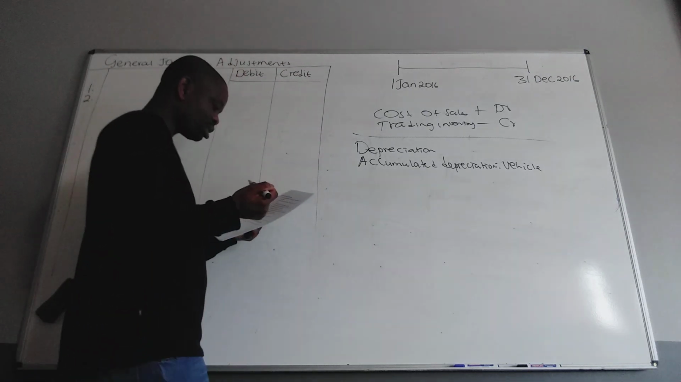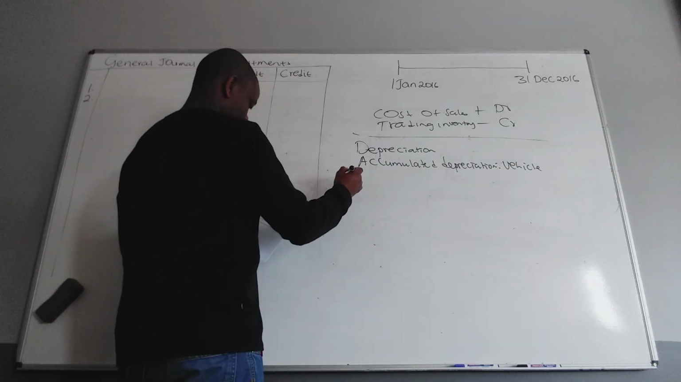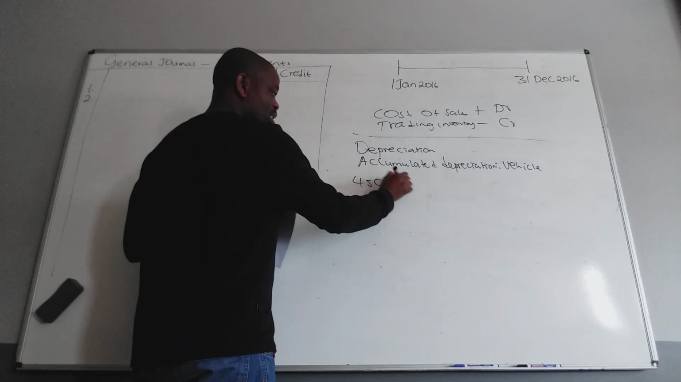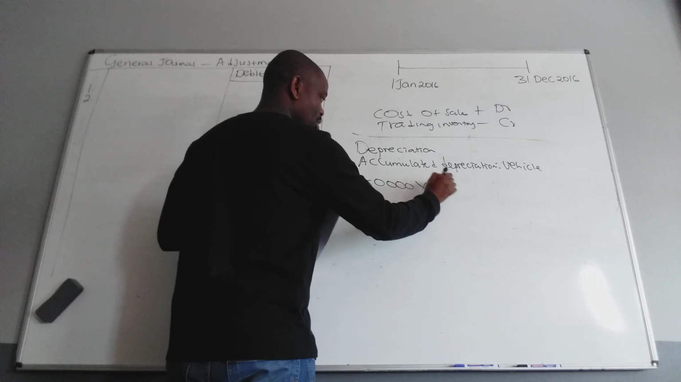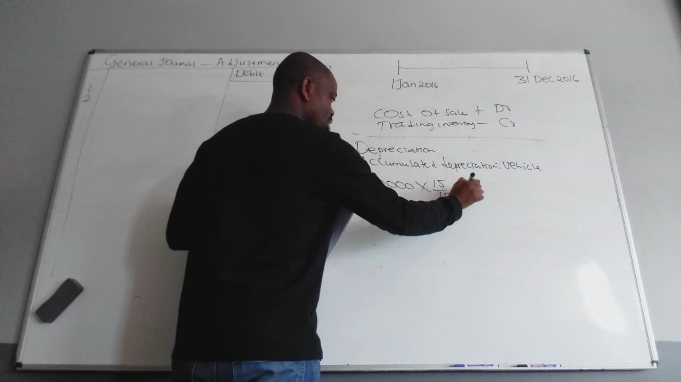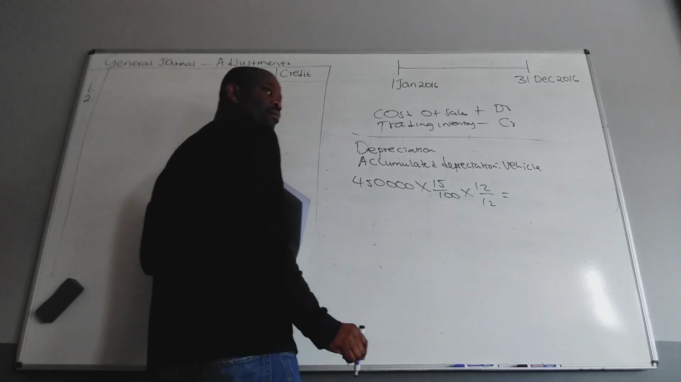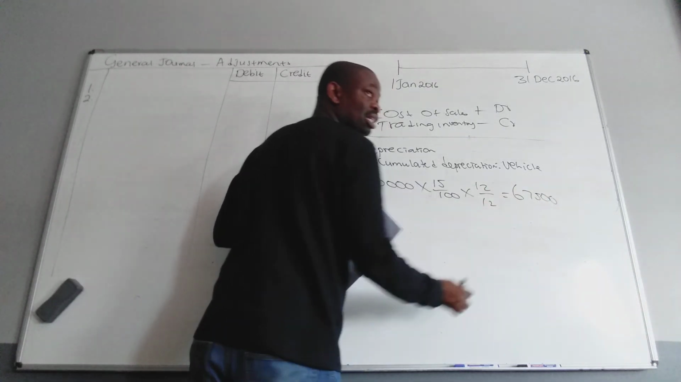So how much was the cost? Go and find the cost, the price of the vehicle. The balance is 150,000. We're using which method of depreciation? Straight line, times 15%. How many months obviously? 12 over 12. That's 67,500. So I must come and put it there.